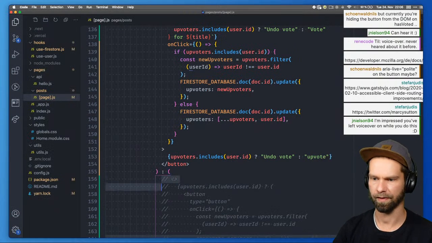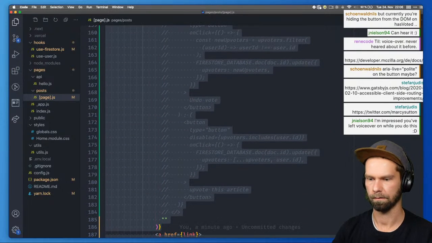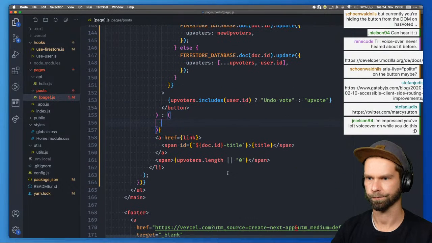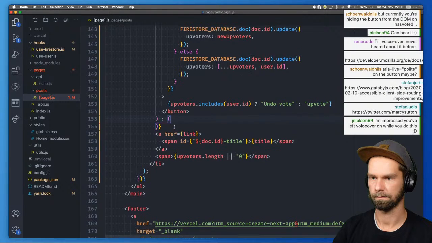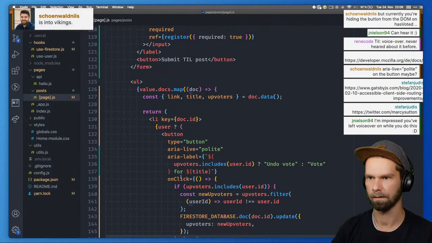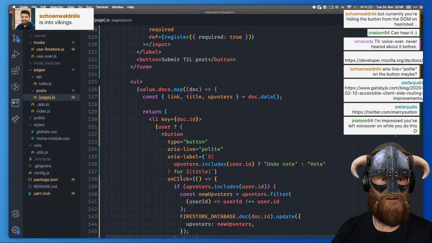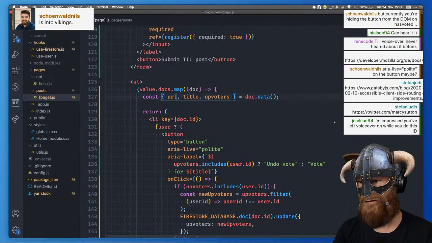We can clean up some things here. Here we go, like that. What was that? We need an empty string here, I guess. So if user, and link is not link, link is URL.